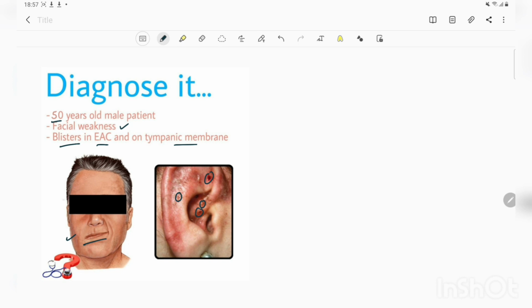So we are given this, and we are to make a differential diagnosis or kind of a diagnosis for this case. And with this facial weakness and the presence of blisters in the external auditory canal, we can make a diagnosis, and it is a kind of clinical diagnosis. This is Ramsay-Hunt syndrome.